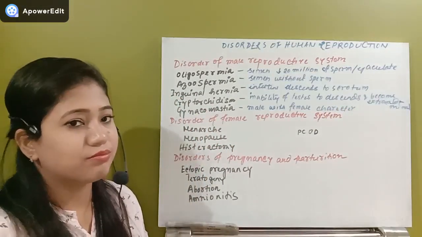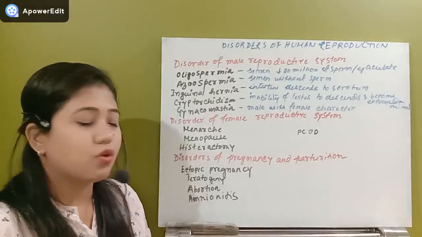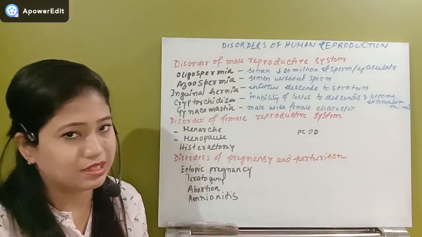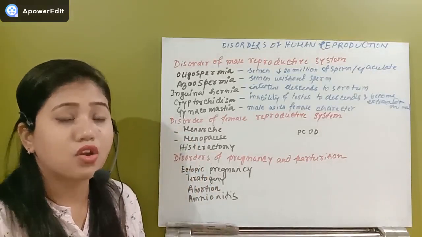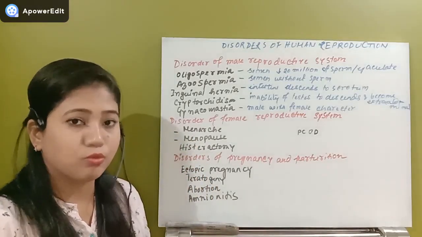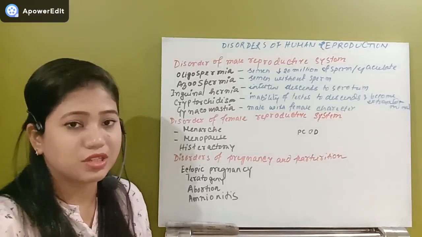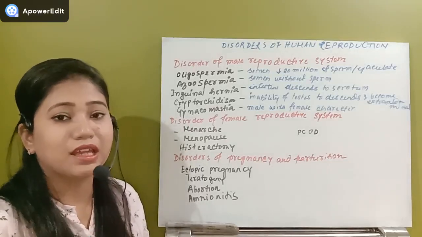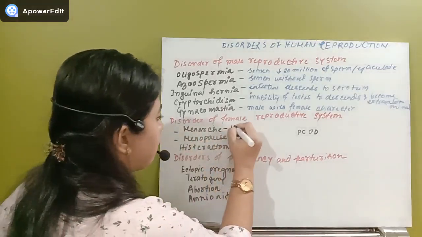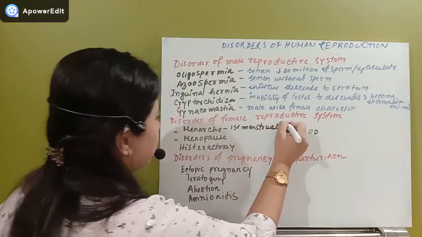Now let us see some types of disorders related to the female reproductive system. So actually here I have given these two terms, menarche and menopause. They are not diseases, they are two conditions. When the first menstruation occurs just after hitting puberty, the girl whenever she hits puberty and for the first time the menstrual cycle is started, that is known as the menarche. Menarche is the first menstruation. So this condition is the menarche, remember.